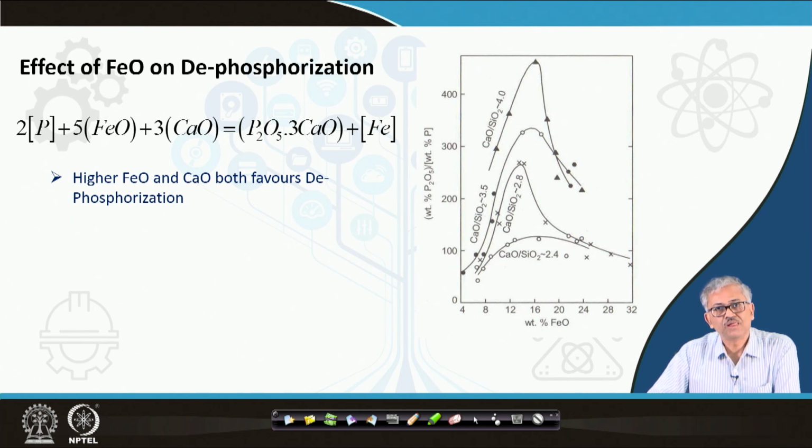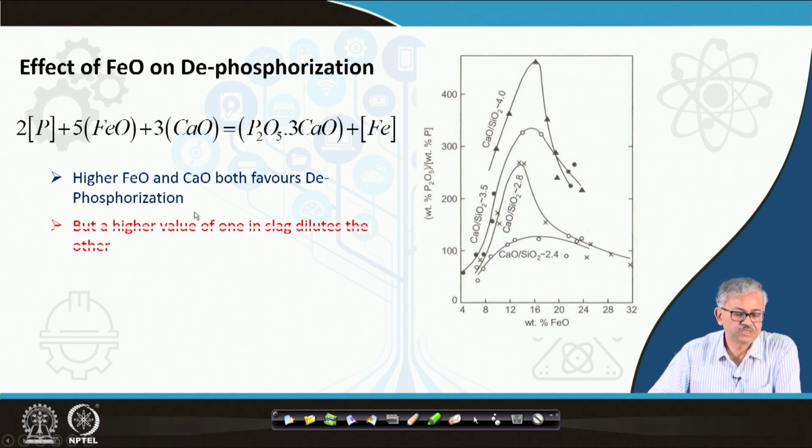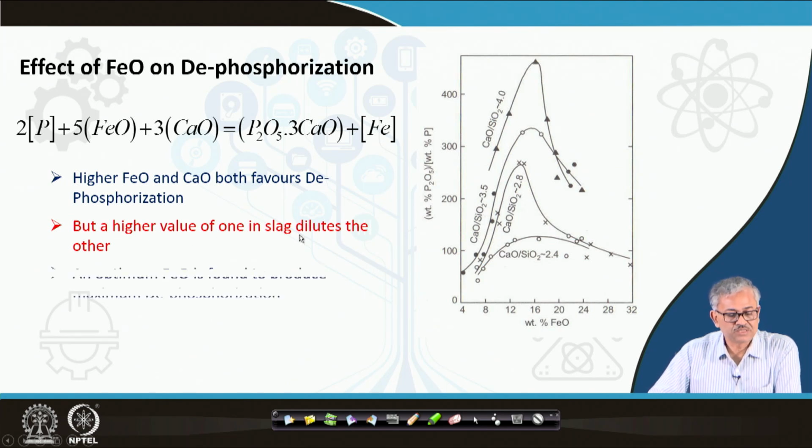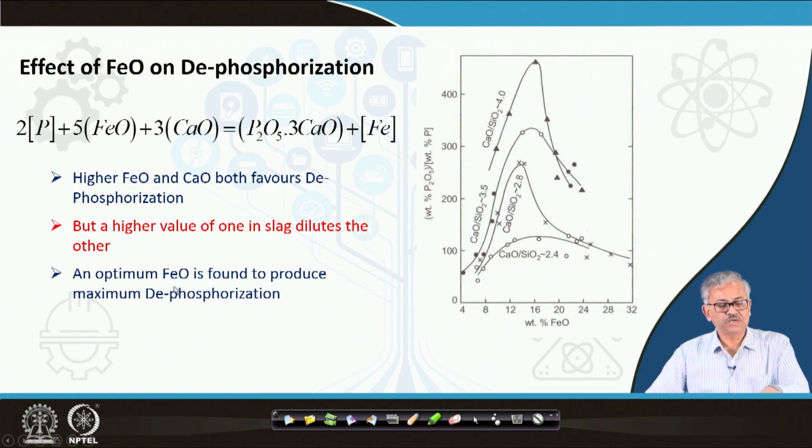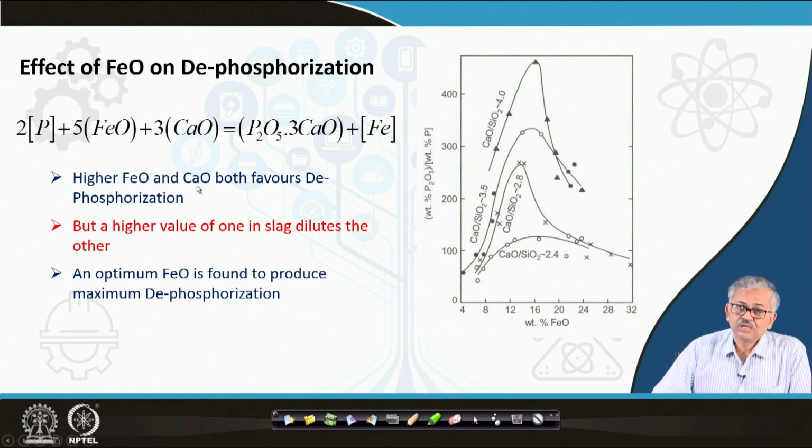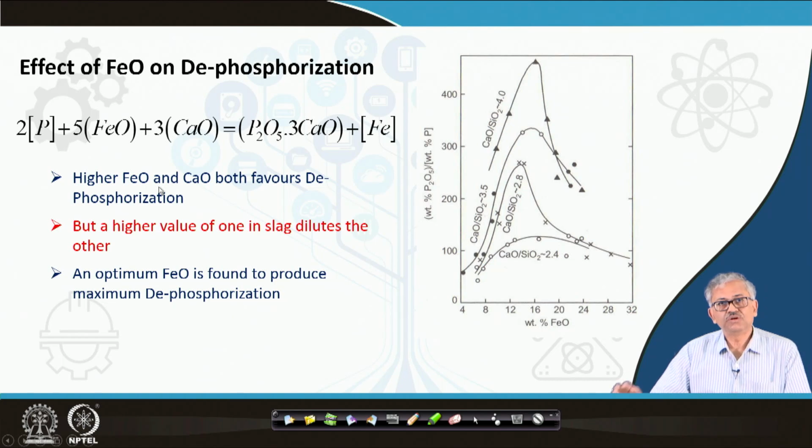But thing is that if you increase the FeO, then CaO becomes diluted in the slag, and if you increase the CaO in the slag, then FeO gets diluted. So, both the things are there. A higher value of one in the slag dilutes the other, that is very important. An optimum amount of FeO is required, that does not dilute the CaO too much, the slag basicity. So, an optimum CaO is required if you want to remove phosphorus to the maximum extent.